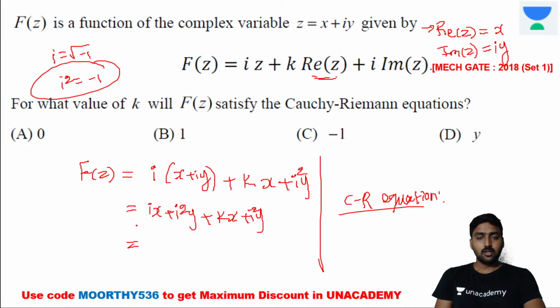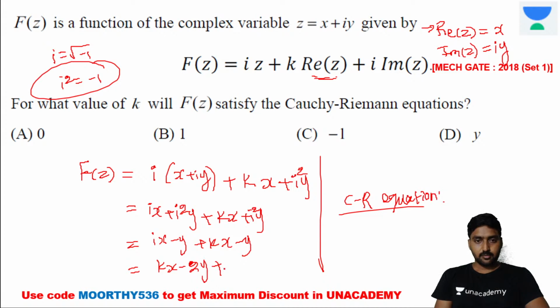Okay, now multiply the I inside, and if you multiply the I inside, it's Ix minus y and plus kx, it's minus y, and if you take the I and y, it's kx minus 2y, right? Imaginary part we are getting, so we need to take its minus, it's equal to 2y plus I into x. Is it clear now? Is it clear or not?